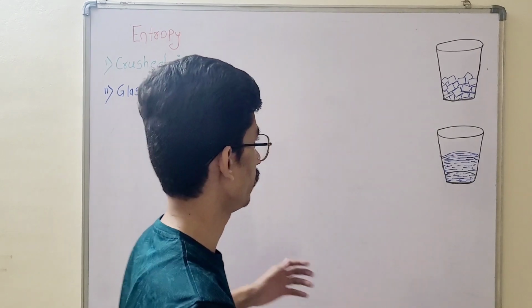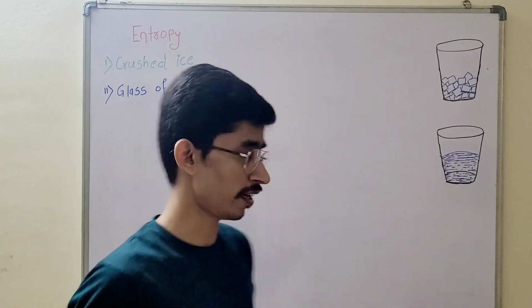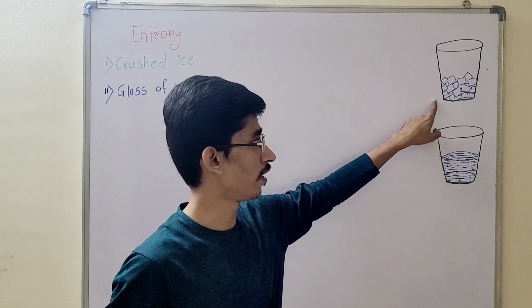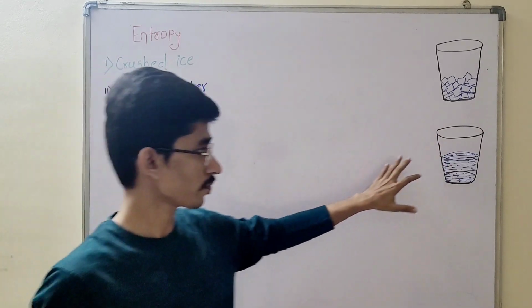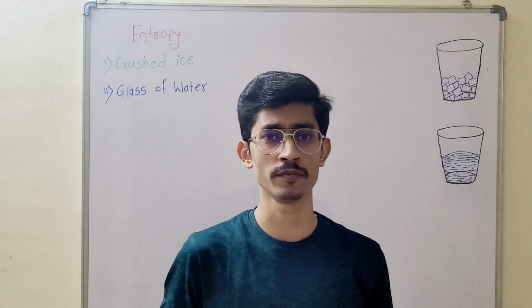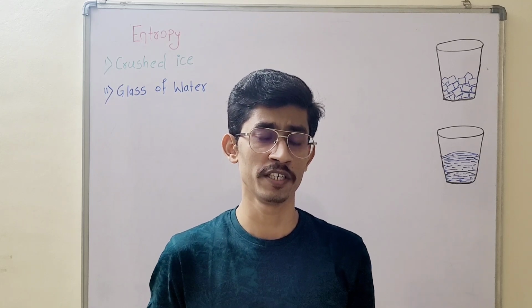I have taken two cases. First case is crushed ice taken in a glass. Second case is a glass of water. In both cases, which case has the maximum entropy, or we can say the maximum disorderness?